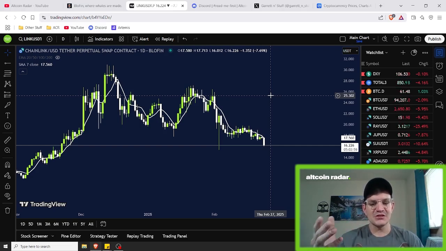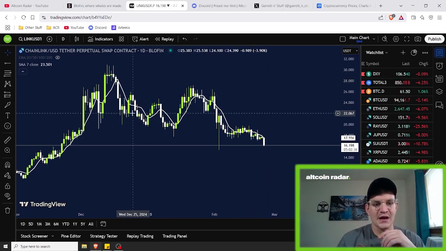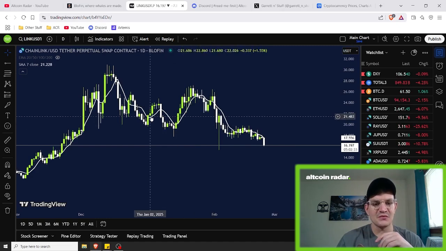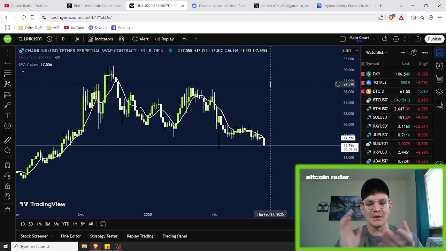They show the average price over a set period of time, like 20 days, 50 days, 100 days, or 200 days. I just realized I'm saying the word basically quite often, so I'm sorry for that. But in addition, the most popular types of moving averages are the simple moving averages and the exponential moving averages. The simple moving average, which is what I have open right here, my white line, is the 7 SMA.